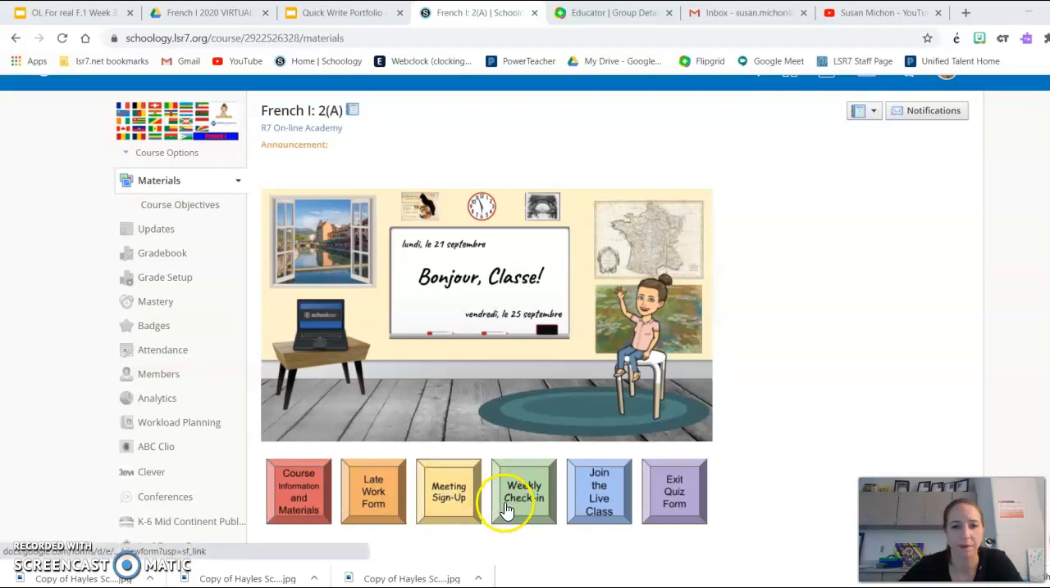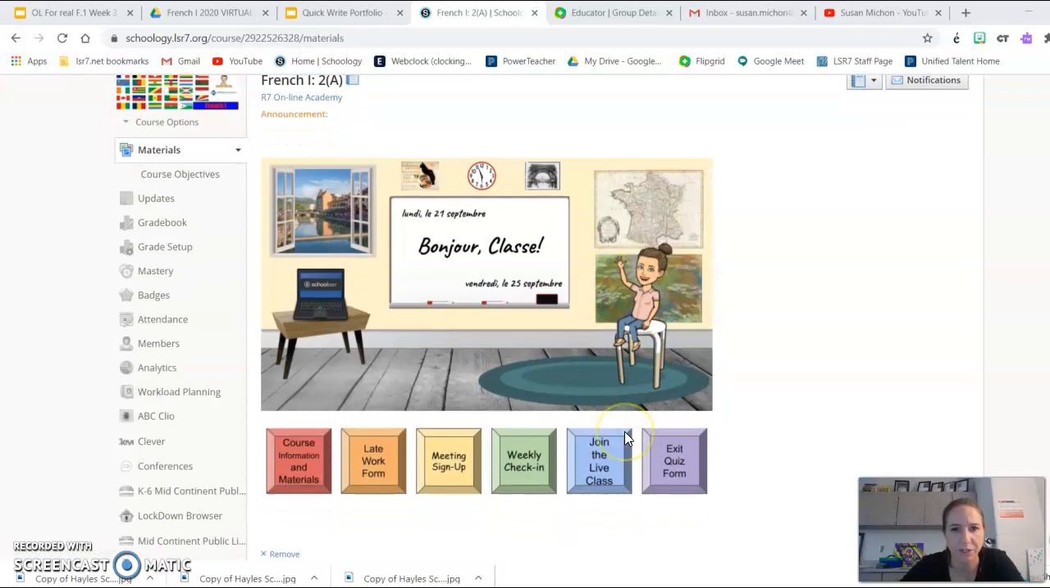Up here, there's a late work form. If you ever turn in anything after its due date, be it a Flipgrid or a Schoology assignment or anything else, please turn in this late work form, that way I will know to look for your quiz. Actually, quizzes too. If it's a quiz that you're taking late, please do the same thing. If you're doing anything after the day it was due, fill in this form and then I will know to look for the assignment and put it in the gradebook for you. Everything else is pretty much the same.